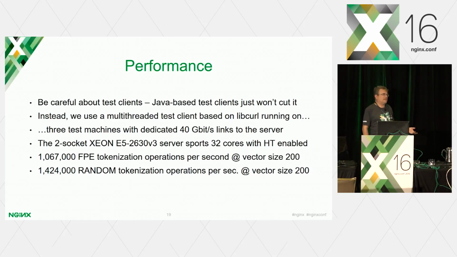Because NGINX is so fast. Yes, you're using like the fastest web server on this planet, and you're gonna test it with Java-based test clients, like one of my coworkers. So what you wanna do is use a multi-threaded test tool based on libcurl, right? And we can configure how many threads he launches, and we gave him 3 test machines. Each of them has a dedicated 40 gigabit link, right?